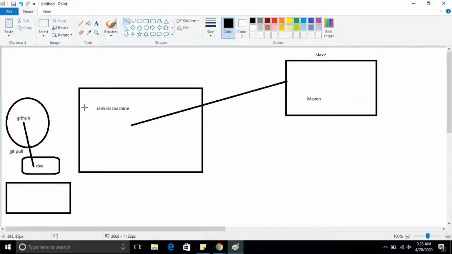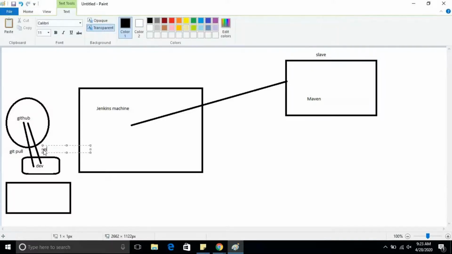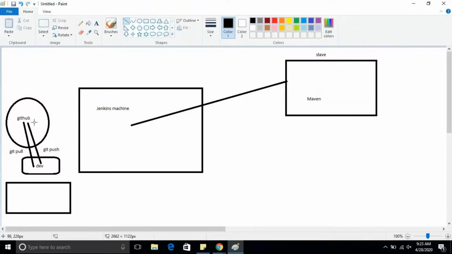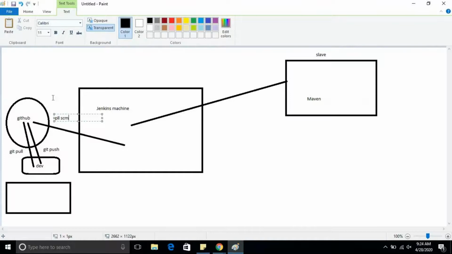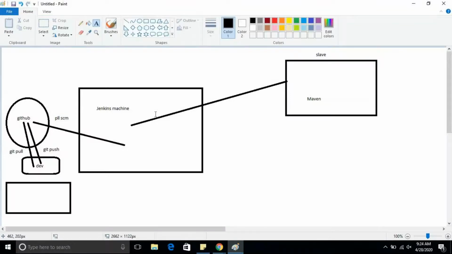Once the developer makes the changes, he will push also, right? So it's git push. Immediately Jenkins polls SCM, right? So it will trigger the job.